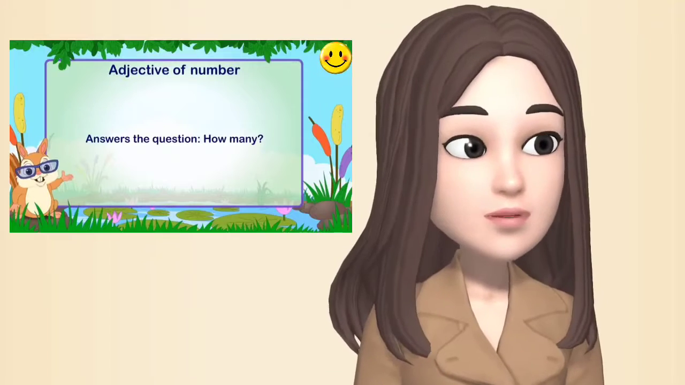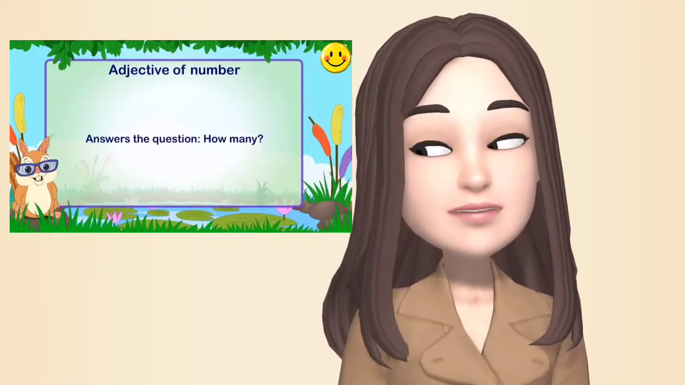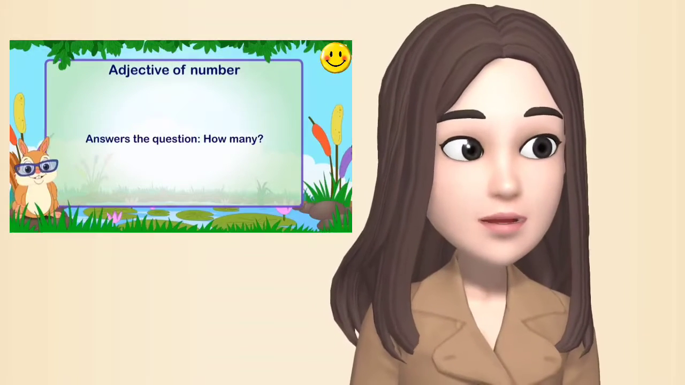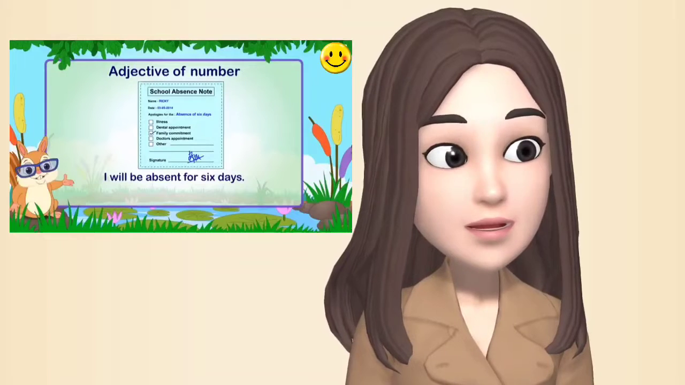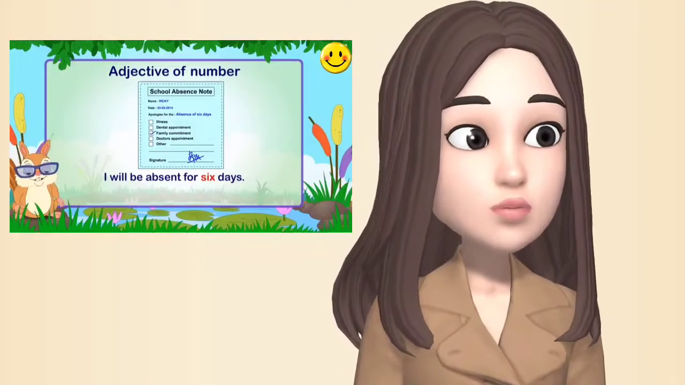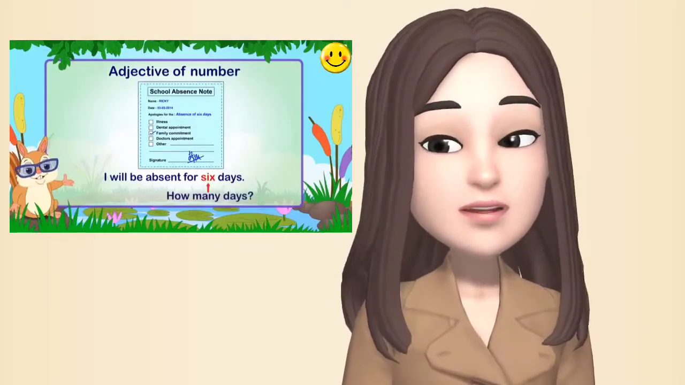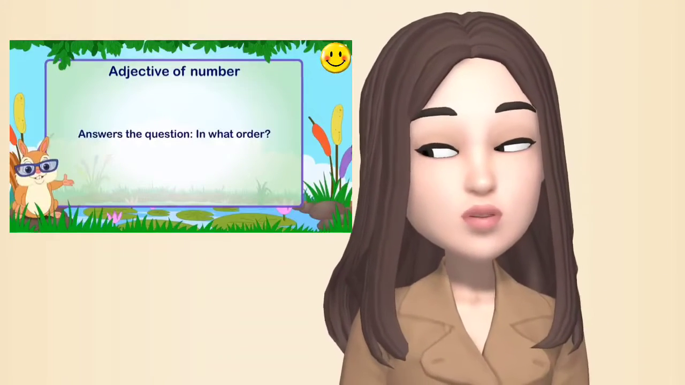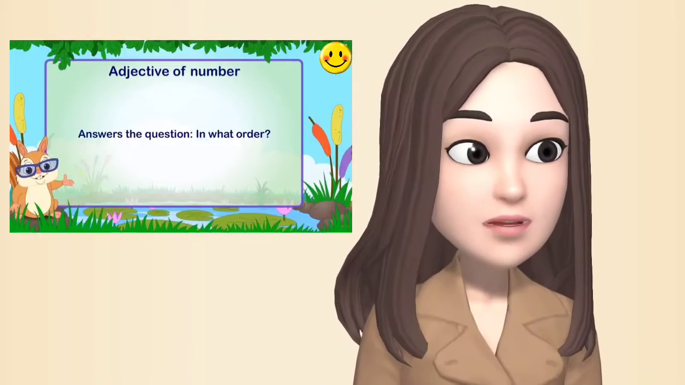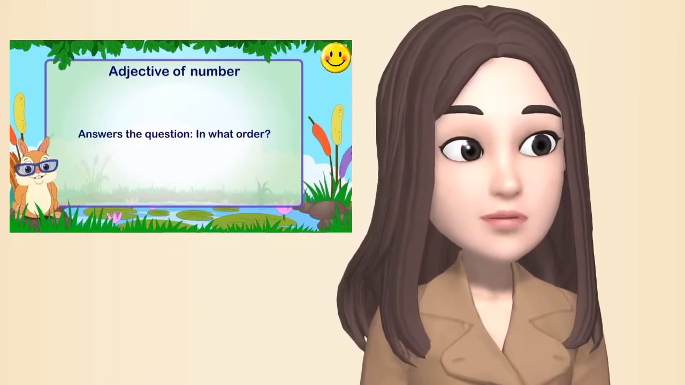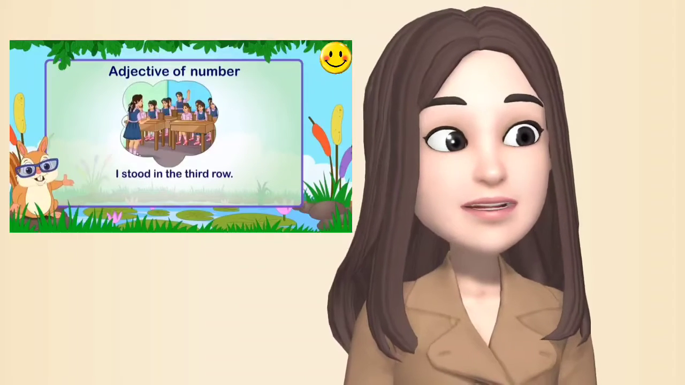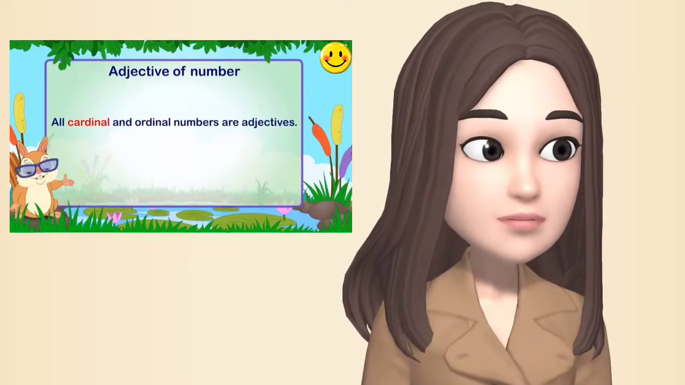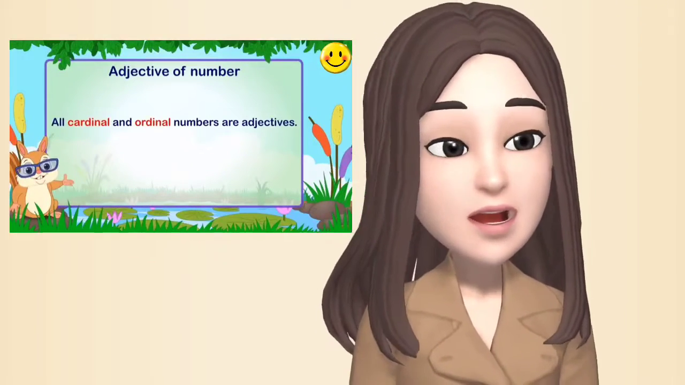Now, adjective of number answers the question, how many? For example, I will be absent for 6 days. So 6 here answers the question, how many days? Adjective of number also answers the question, in what order? For example, I stood in the 3rd row. All cardinal and ordinal numbers are adjectives.